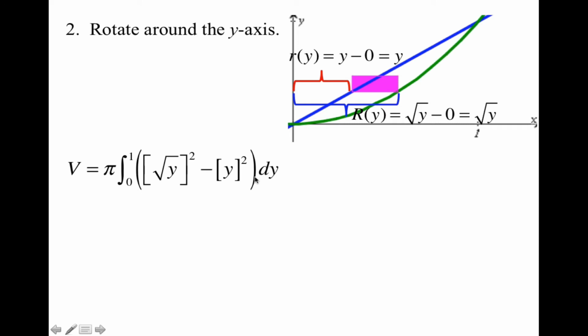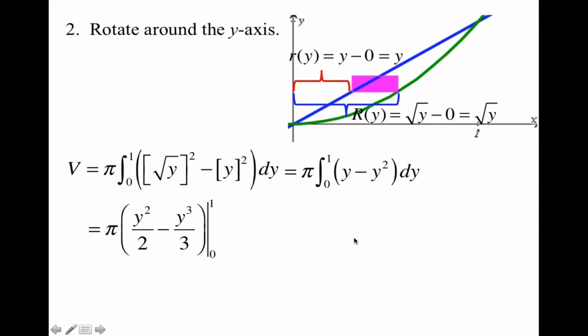So when I set up my integral, I have pi times the integral from 0 to 1 of the outer radius squared minus the inner radius squared. I'm going to go ahead and simplify. So I now have y minus y squared. Integrate, evaluate from 0 to 1, simplify, and I get pi over 6.